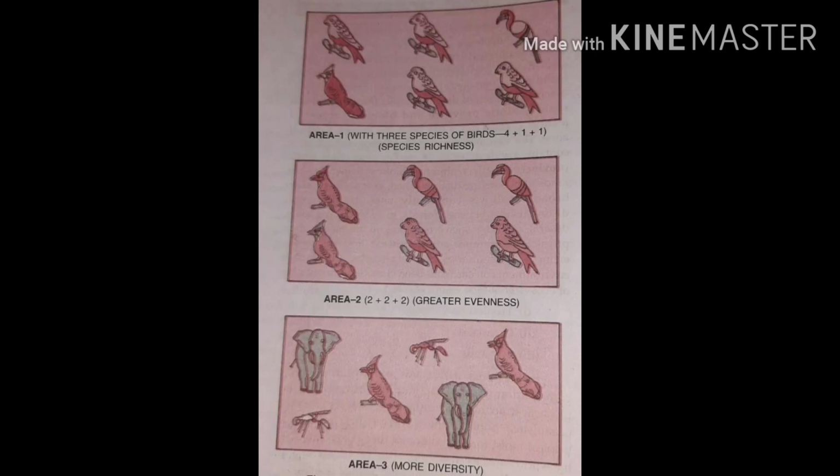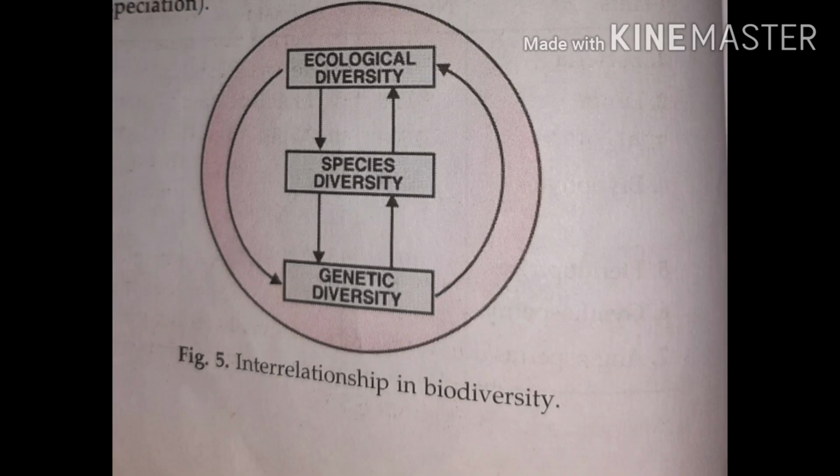The picture describes species diversity. The first picture is shown as area 1. Here you can see 3 species of birds. This is reflecting species richness, like the variety of birds can be seen here. Now you can see the second picture. Here you can see that the evenness has increased. You can see the birds of each type in 2 number. And the third one is reflecting different animals, so more diversity.